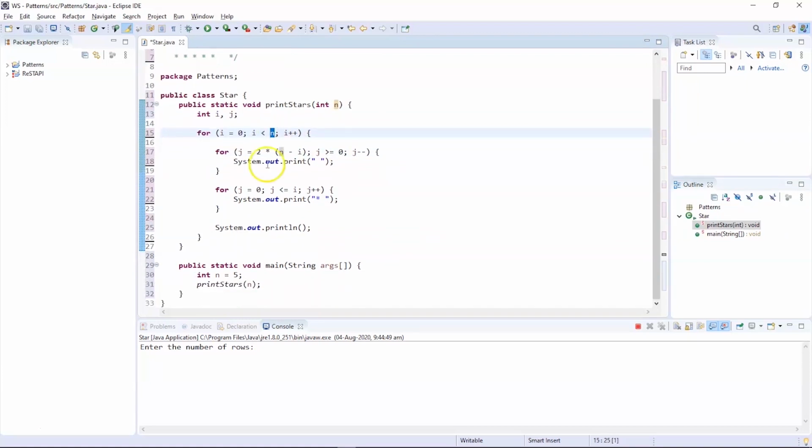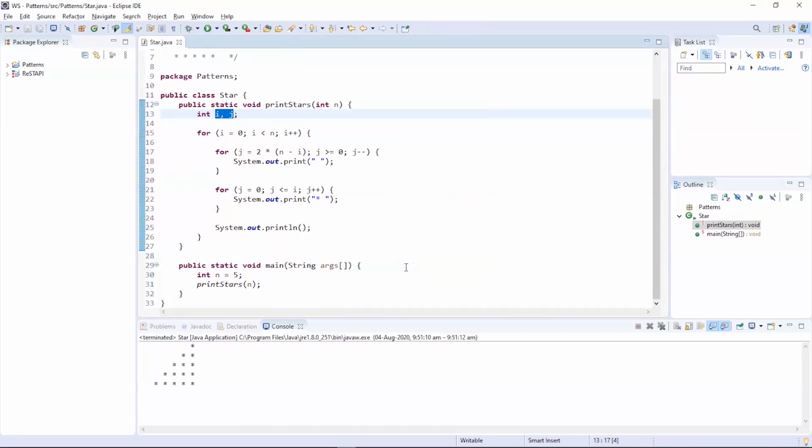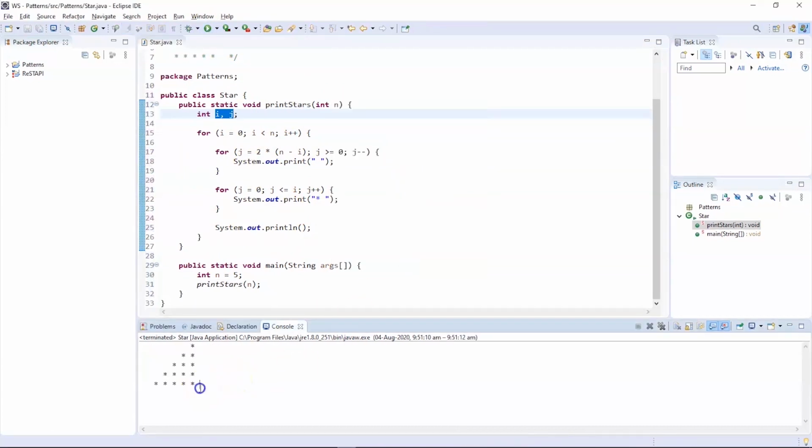n is nothing but the value of rows. The value of n is declared in the main function, and n is equal to 5. After that, we will be calling the print stars function, which is over here, and the value of n will be carried over here, and then the counter variables i and j will take care of the for loops. Now let us execute this program and see the output. You can see that the program is successfully executed and the desired pattern is printed successfully.